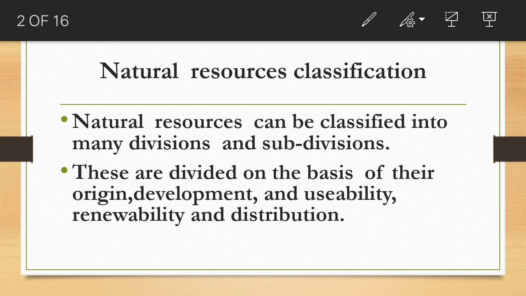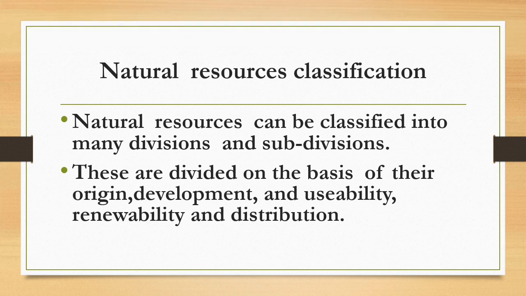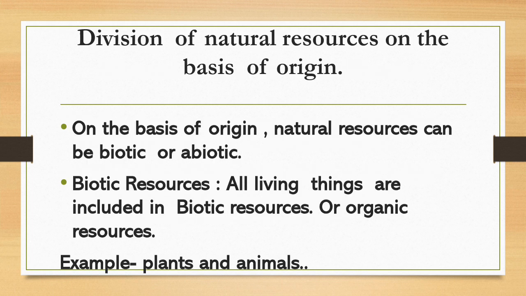On the basis of their origin, use and function, these natural resources can be classified into different types. They are divided on the basis of their origin, development and usability, renewability and distribution. So let us start with the first division of natural resources on the basis of their origin. On the basis of origin, natural resources can be biotic and abiotic.